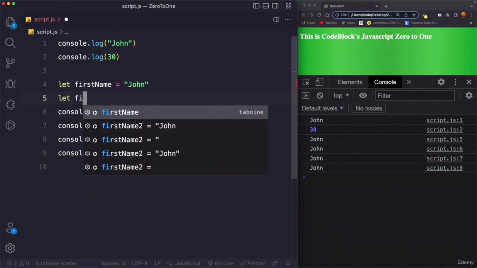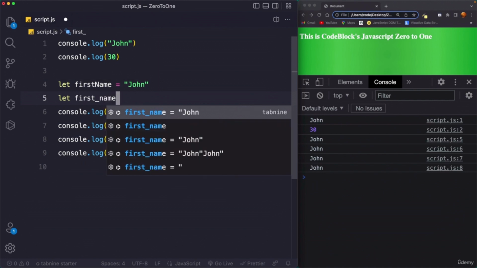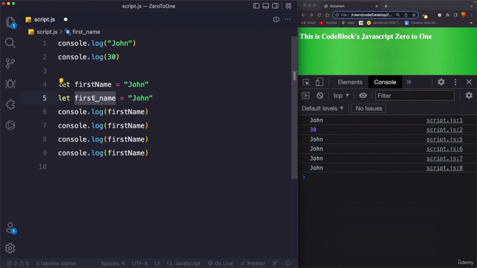We can say let first_name, and then we can assign it a value. So again I can call it John. This is popular in other languages like Python and Ruby, and you can use whatever way you like the most. Just keep in mind that it's kind of a standard in JavaScript to write the variable names like this. So whenever you see other people's code, usually you will see variables declared using camel case notation. So that's the convention on how to name variables in JavaScript.